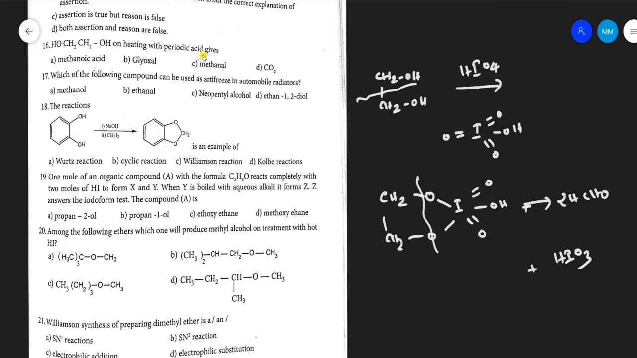So in any reaction, the periodic acid cleaves the carbon-carbon bond. It is said to be carbon-carbon cleavage. You get the oxidized product, 2 moles of formaldehyde. Answer is C.